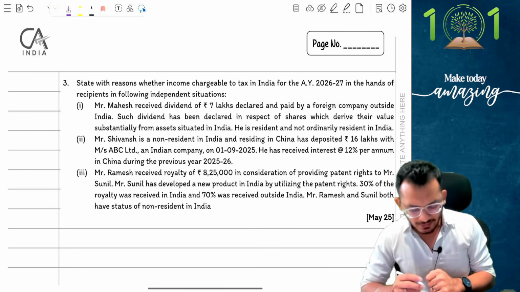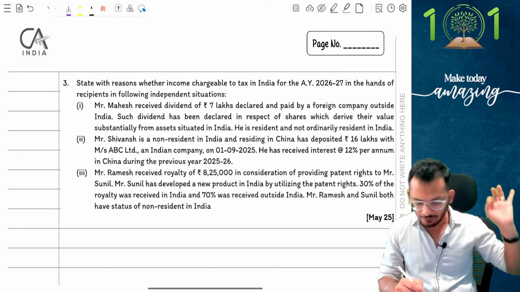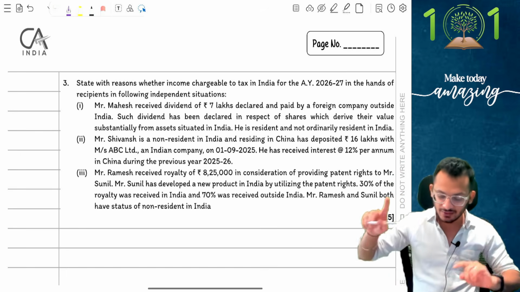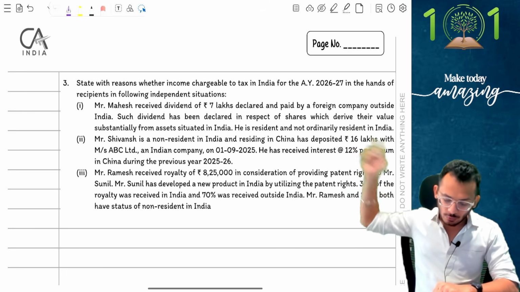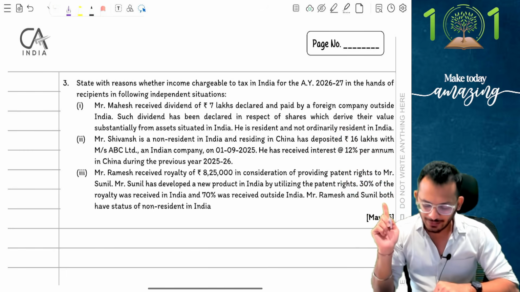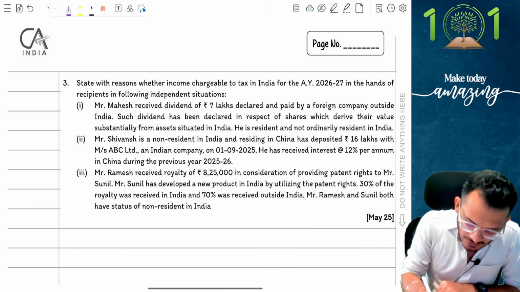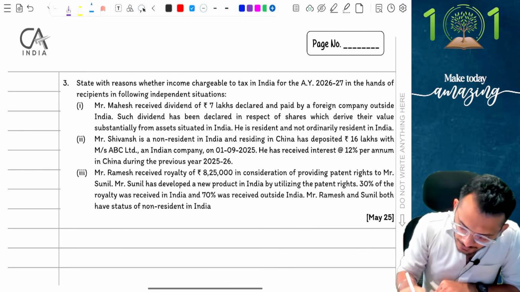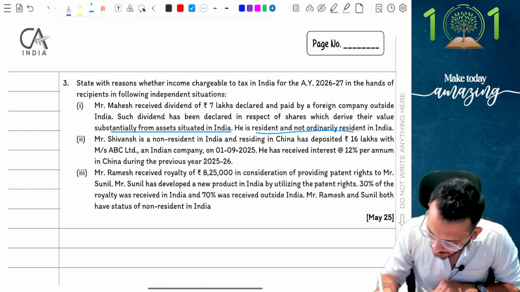First question says Mr. Mahesh has received dividend of 7 lakh rupees declared and paid by a foreign company outside India. Such dividend has been declared in respect of shares which derive their value substantially from assets located in India. So this is what the question is. He is a resident and not ordinarily resident.